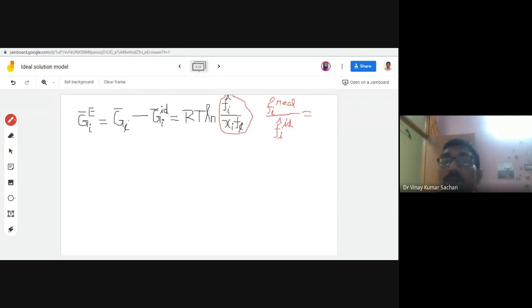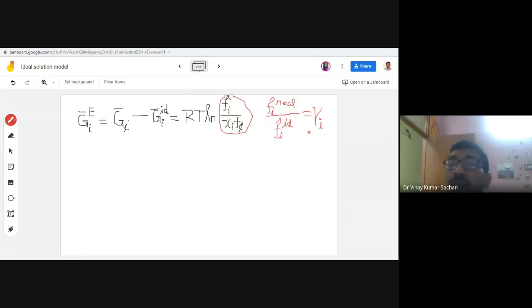So if it is this real gaseous solution divided by ideal gas mixture, what do you call this? This is called fugacity coefficient. And in case of these solutions, this ratio of fugacity is known as activity coefficient. So this is gamma i. Activity coefficient is denoted by gamma. So this is called activity coefficient. Activity coefficient is nothing but fugacity in real solution divided by fugacity in ideal solution.